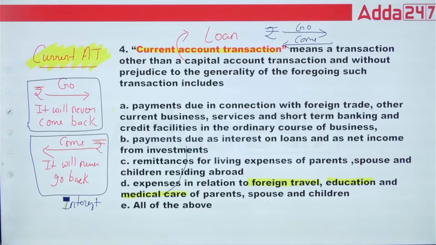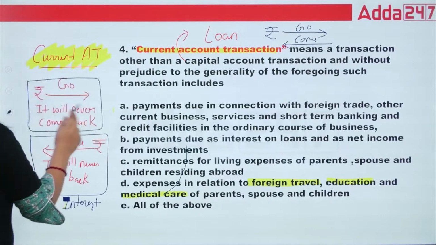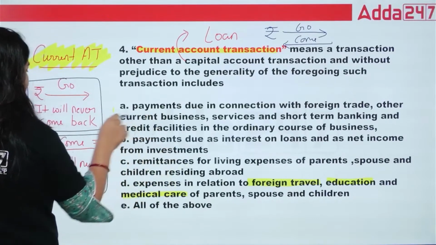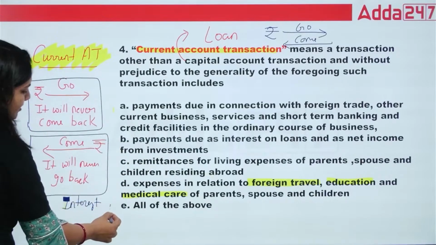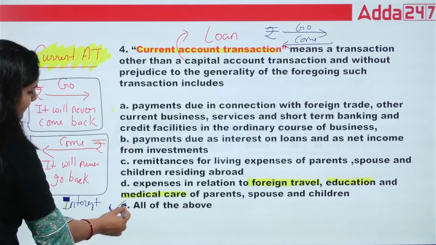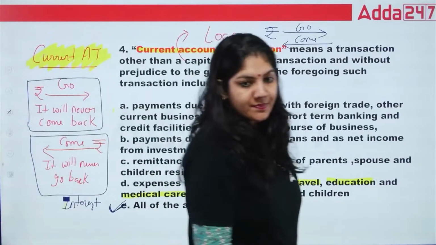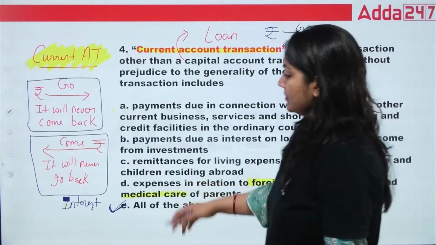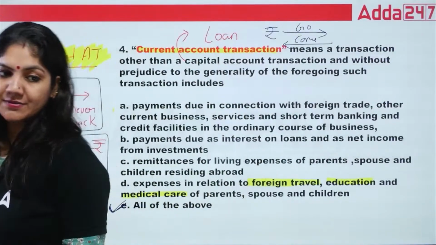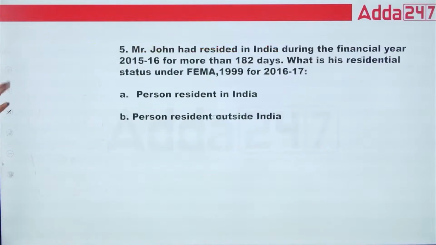So whatever examples are written here, all are examples of current account transactions. So that's why E will be the right answer. Guys, E will be the right answer for this question, the fourth one. Okay, next.